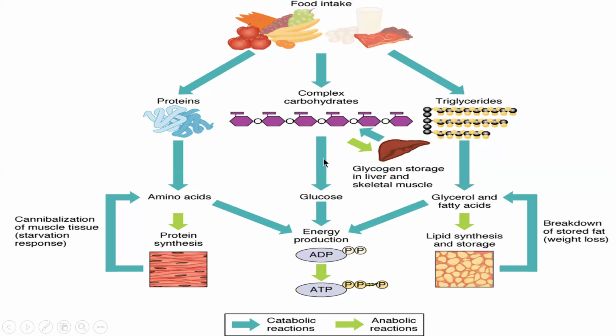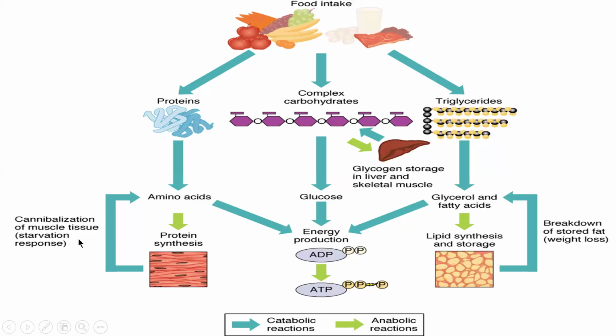Complex carbohydrate is broken down into glucose for energy production, ATP, which is used in different types of metabolic processes, that is, anabolic constructive reactions and catabolic destructive reactions. Fat, that is triglyceride we are consuming, is converted into glycerol and fatty acids, and then lipid synthesis and storage take place. An extra amount of complex carbohydrate is stored in the liver and muscle in the form of glycogen.